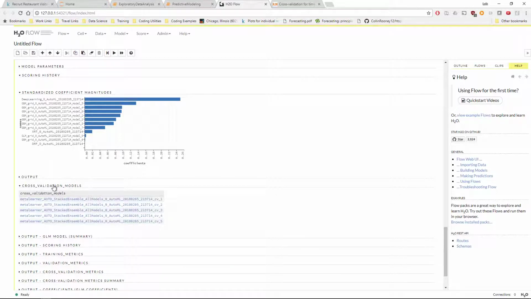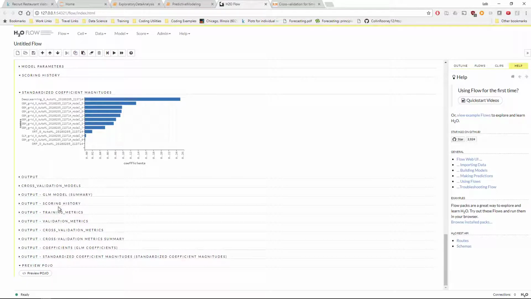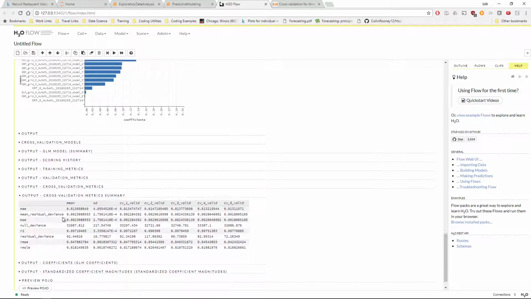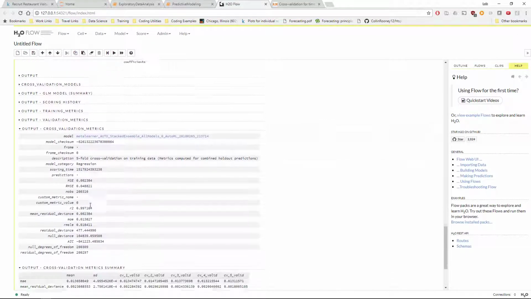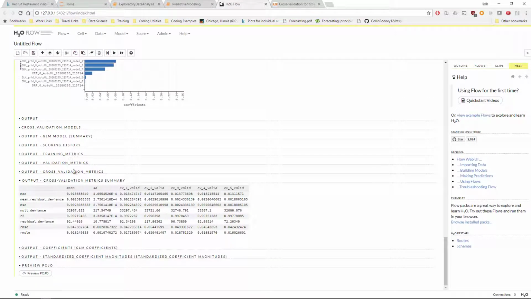It also has pretty significant cross-validation results. Here's a summary. It shows you the metrics of each cross-validation run, but here's a summary of the cross-validation results with a root mean squared log error of 0.018. That's pretty good.